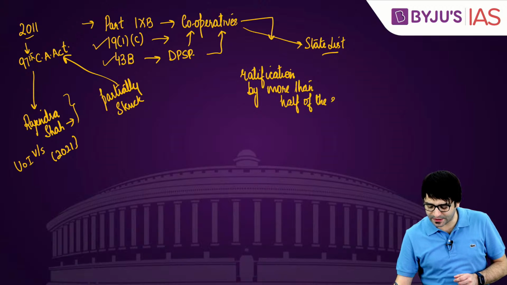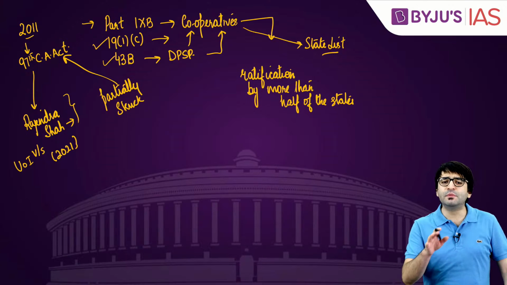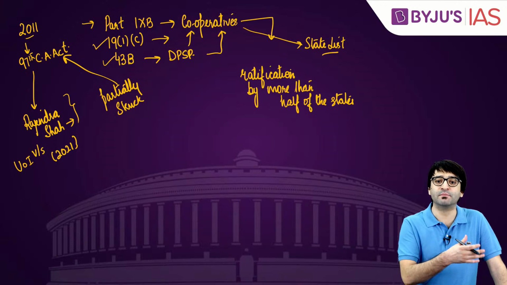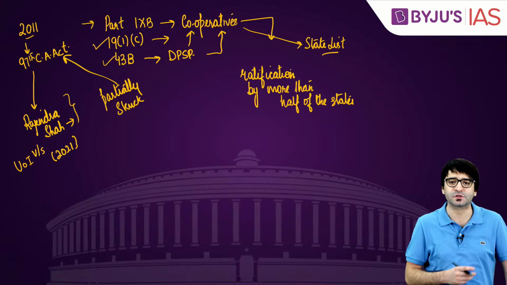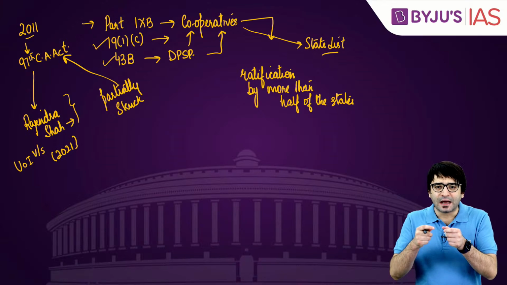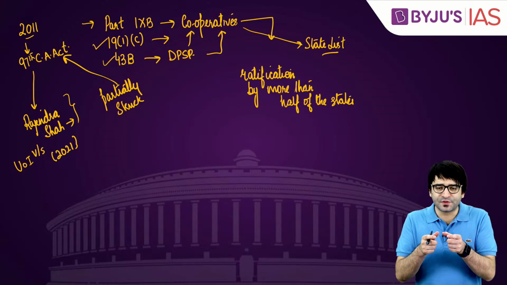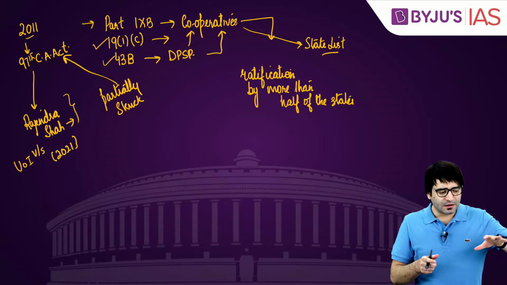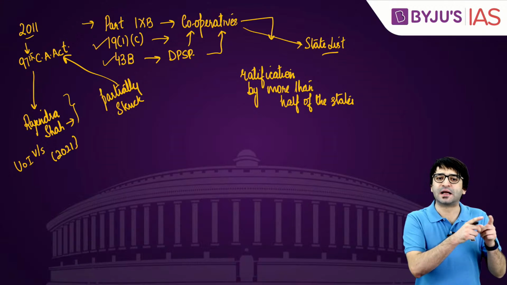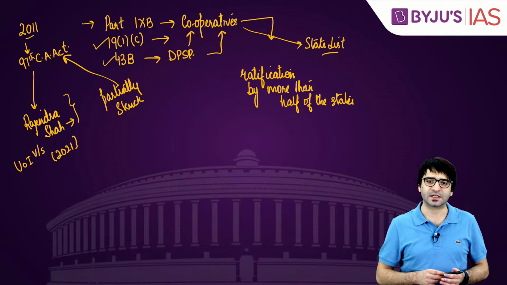This is where it becomes interesting. Why? Because a new ministry has now been created, the Ministry of Cooperation, which is headed by the Home Minister, Mr. Amit Shah. Mr. Amit Shah is also now the Minister for Cooperation. What is the context? Constitutional Amendment Bill, how is it passed? And if this Constitutional Amendment Bill alters the federal features of our Constitution, which are these federal features? For that, you require ratification by more than half of the states as well.